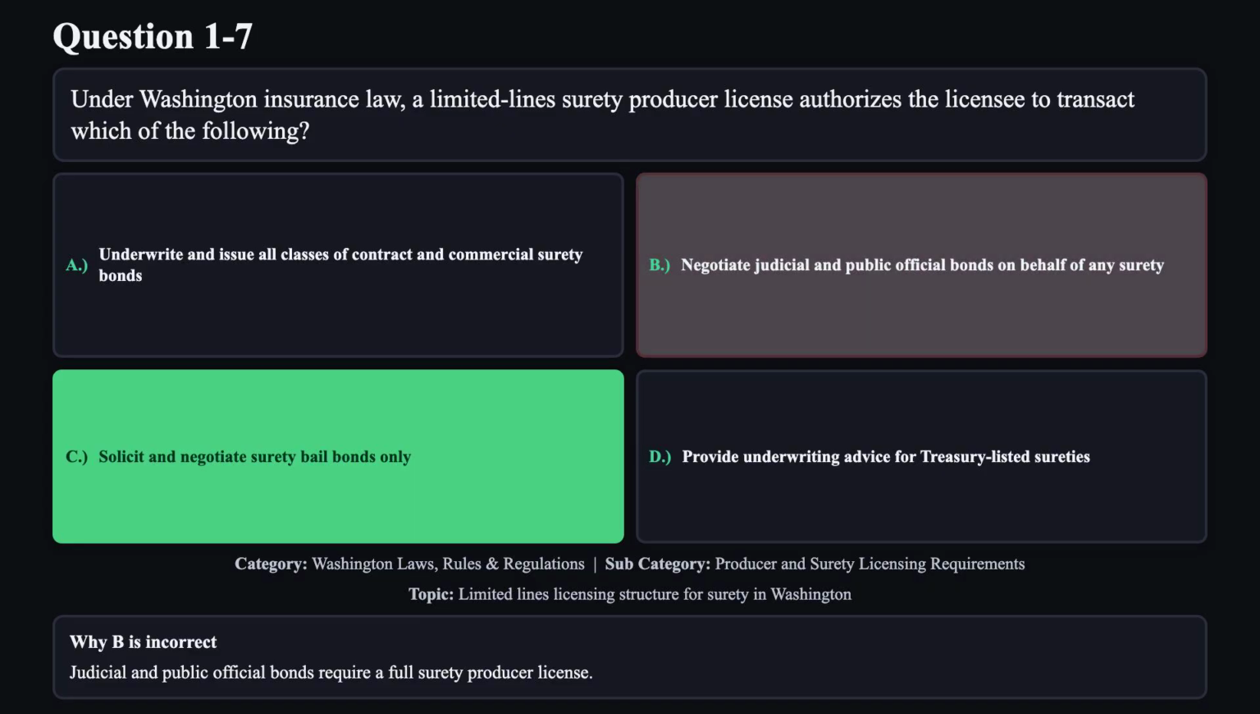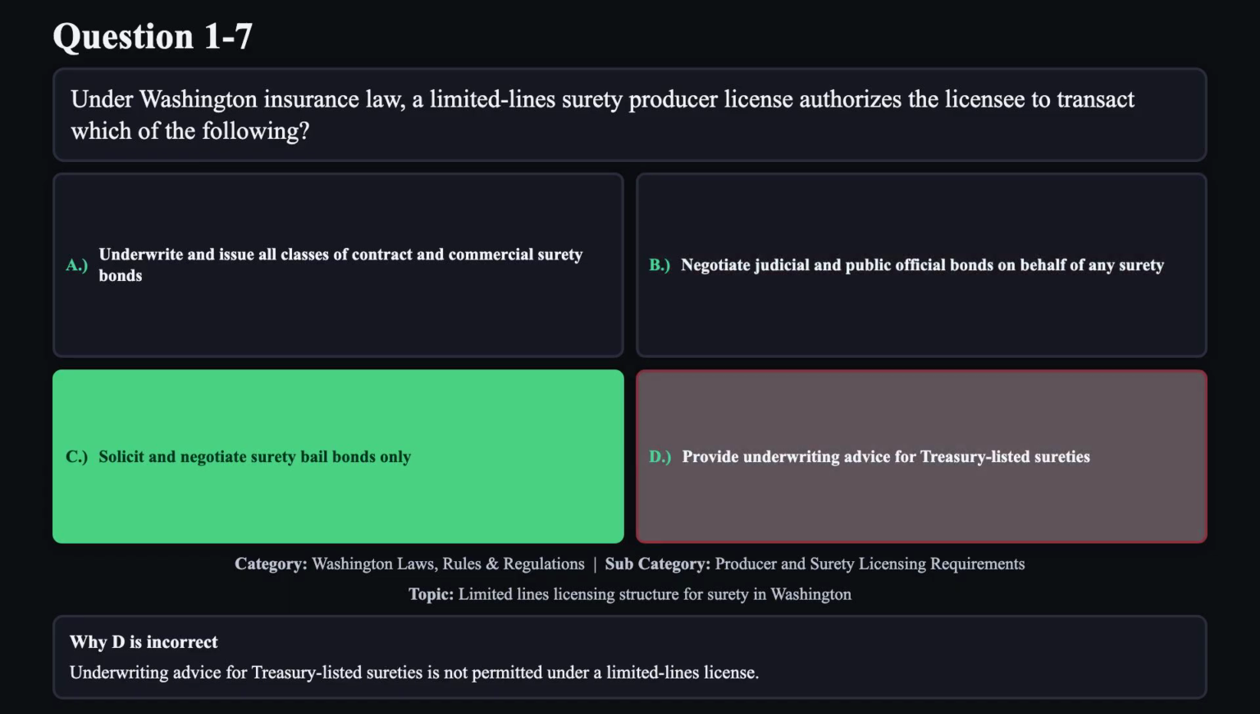Reason B is not correct. Judicial and public official bonds require a full surety producer license. Reason D is not correct. Underwriting advice for Treasury-listed sureties is not permitted under a limited lines license.